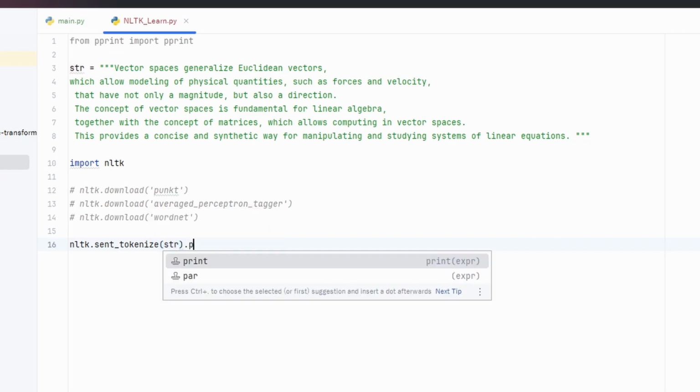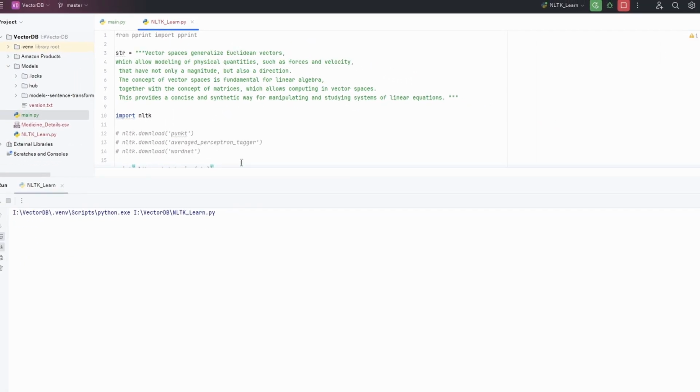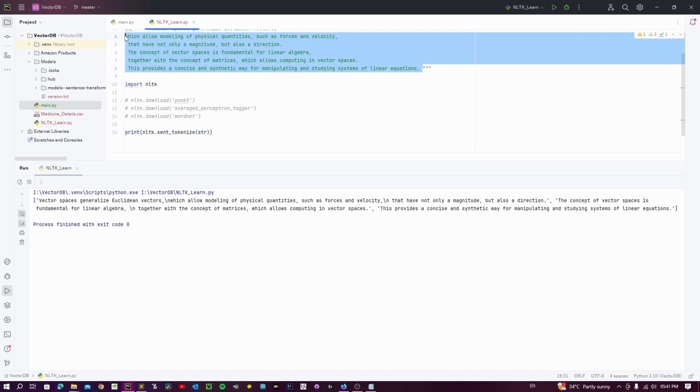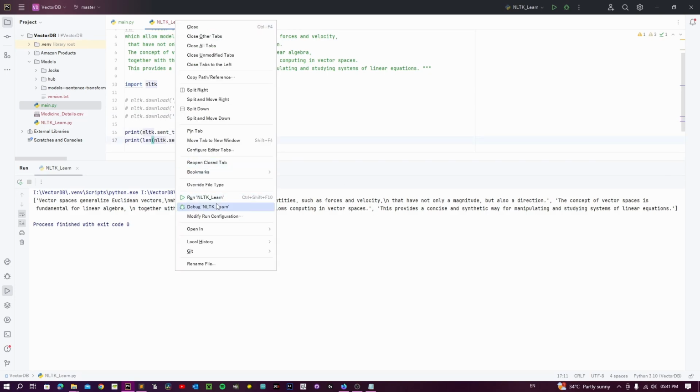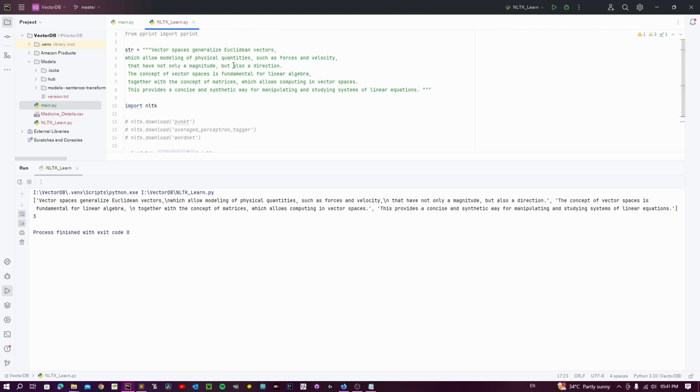And if we print it out, we get a result which looks like this. Here, even though we had given one single sentence, you can see there are three different sentences. So the NLTK toolkit was able to figure out three sentences from the given single sentence.